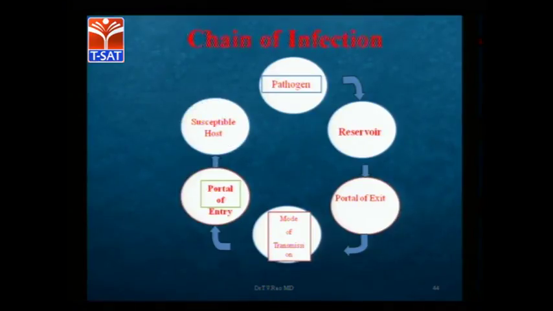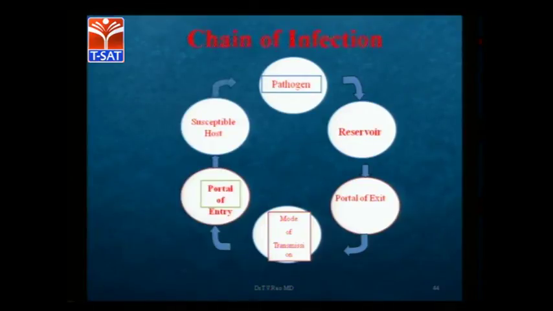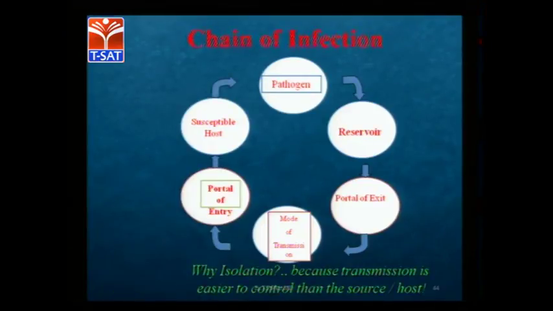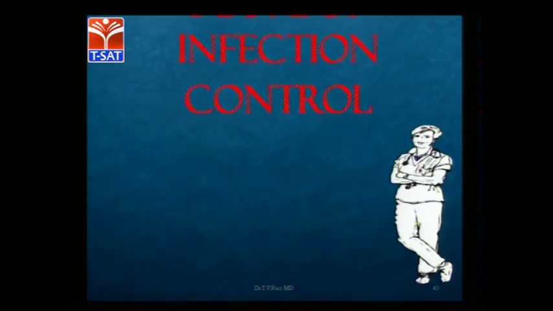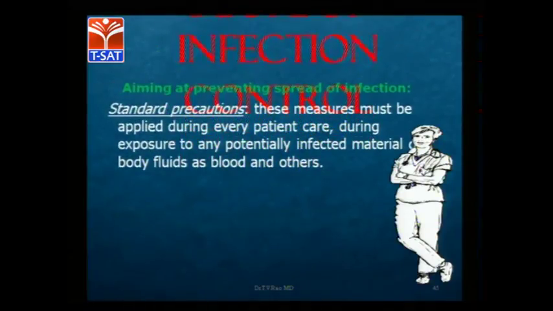So the susceptible host, the microorganism will find out where it can go, and then it will start developing, and further it will lead to the complete process of infection in the patient. So here, the main thing in infection control is to help prevent the spread of infection from one person to another. It should not spread. That's the reason we have to use standard precautions for any aseptic technique.